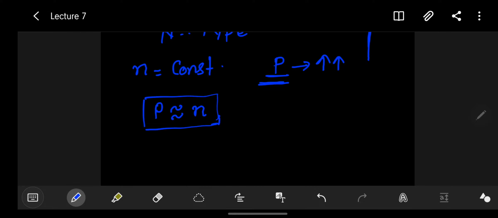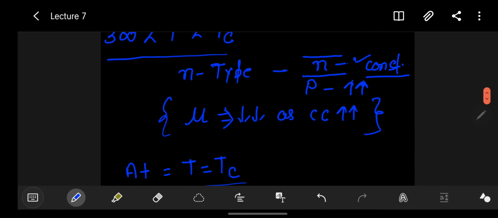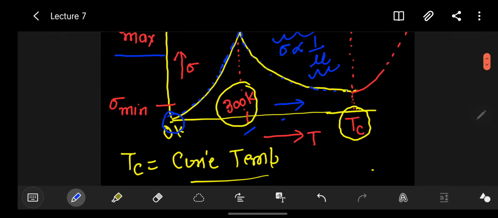Okay. So at this point, the Curie temperature as shown in the graph, our semiconductor material has been converted from extrinsic to intrinsic, and at this point the material has the minimum conductivity.